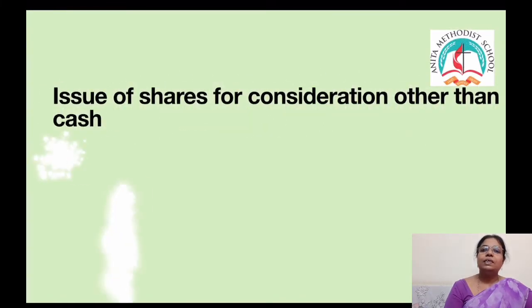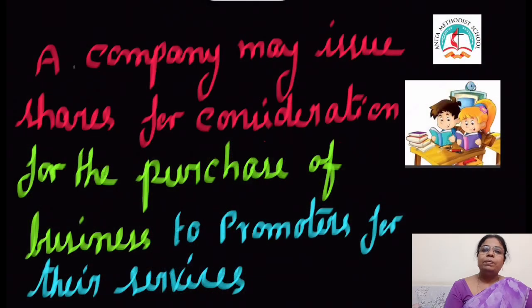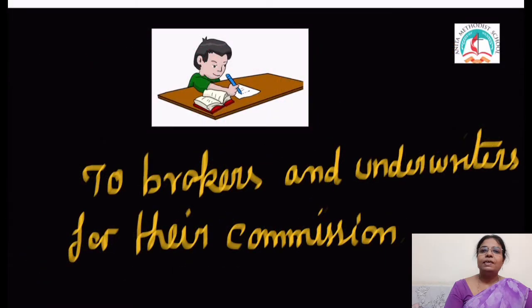Children, now we are going to see issue of shares for consideration other than cash. Here a company issues shares by acquiring fixed assets such as land and buildings, machinery, etc. A company may issue shares for consideration for the purchase of business, to promoters for their services, and to brokers and underwriters for their commission.